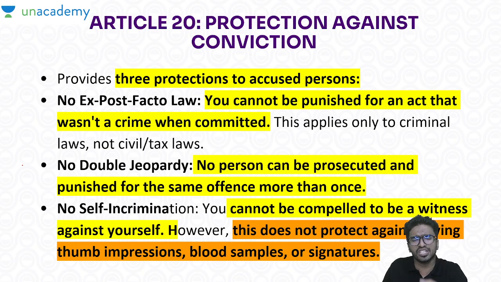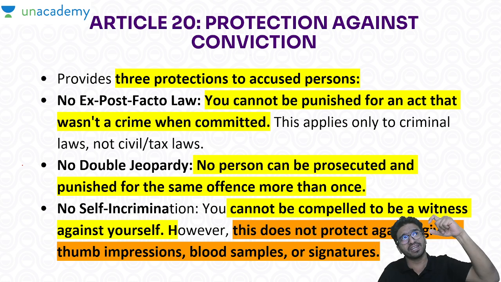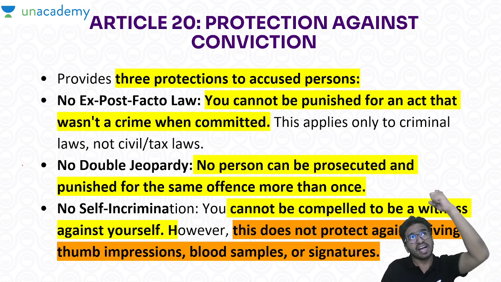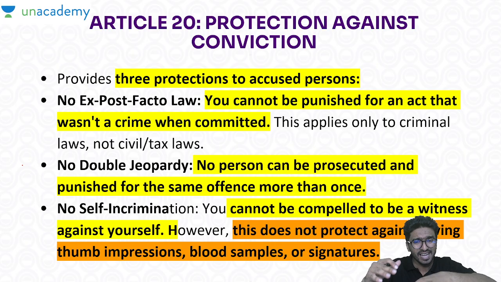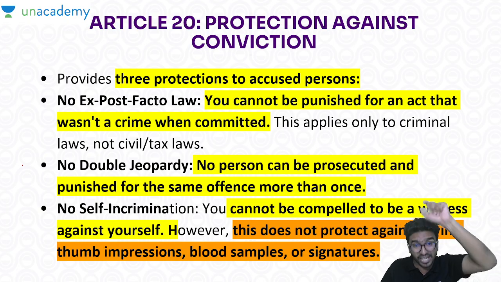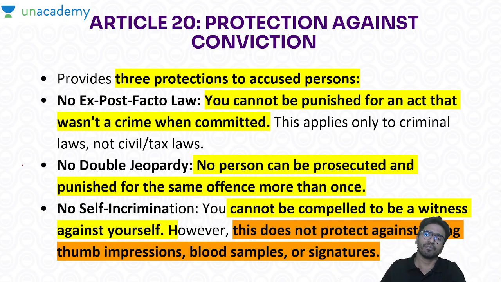Then Article 20 is protection against conviction, which means that when a person is accused, he has got 3 protections. One is ex post facto law, which means you cannot be punished for an act that was not a crime when you committed it. For example, bringing an iPhone from the Gulf: I brought it in 2020, but now that has been made a crime. Now you can't arrest me. That is ex post facto law. Bringing an iPhone from the Gulf was okay then, but now it is something else.